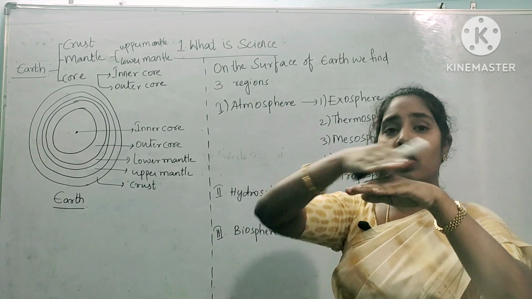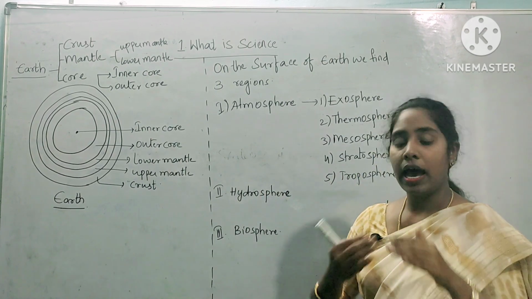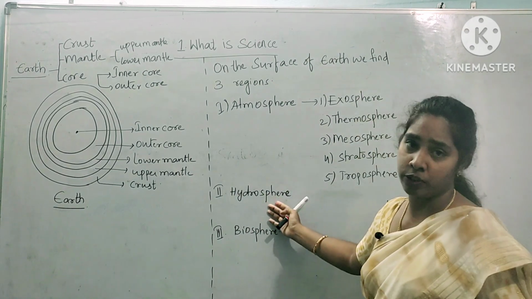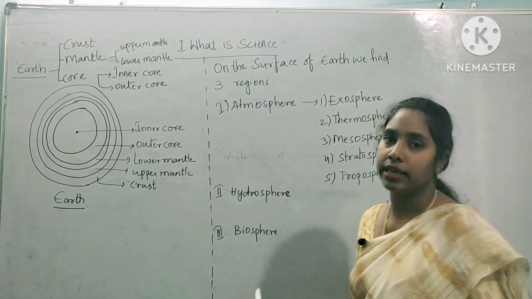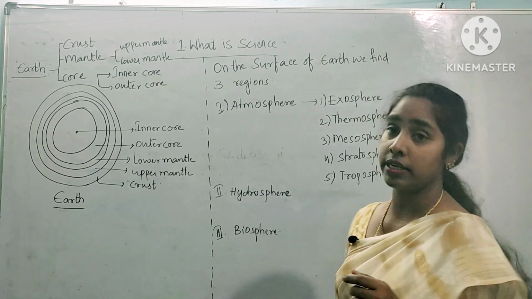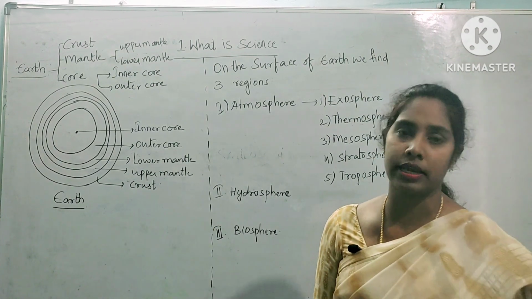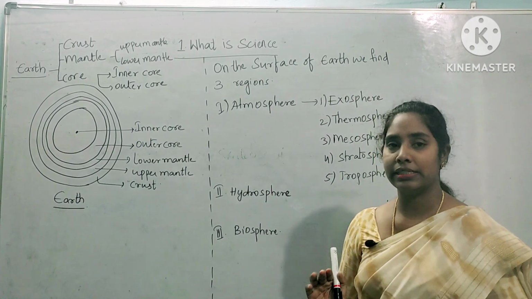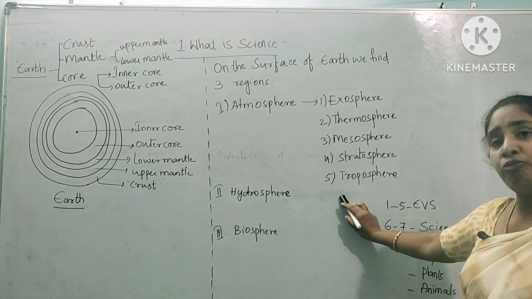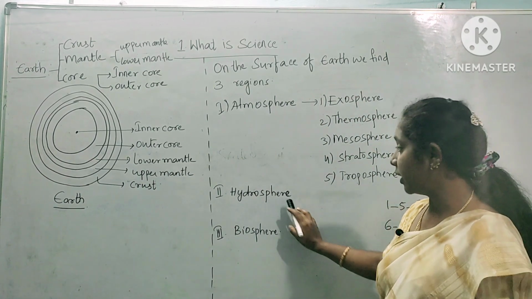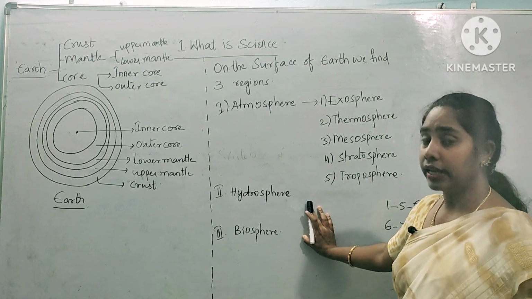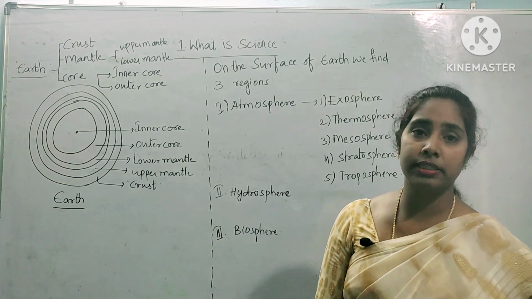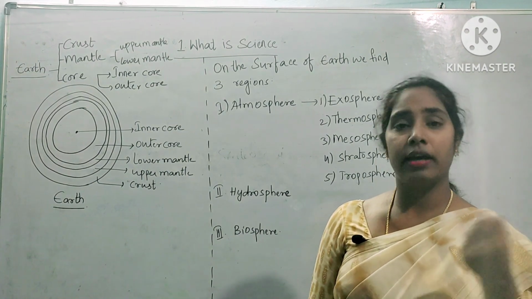That layer is called biosphere, whereas beneath that biosphere is called the hydrosphere. Or else you can say biosphere is existing in atmosphere and even in hydrosphere, aquatic organisms and the organisms present in air. Here you must understand that atmosphere is divided into 5 parts, hydrosphere is the watery content, aquatic bodies come under here, and biosphere is nothing but the living organisms existing in this region.